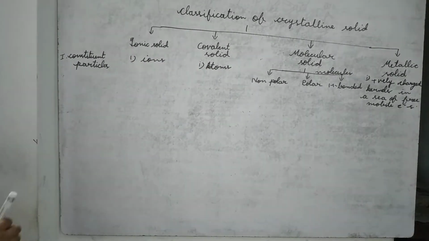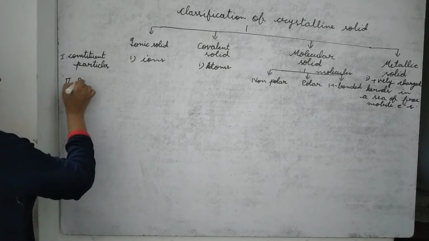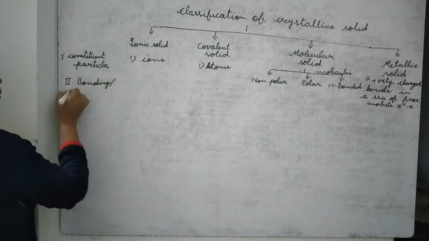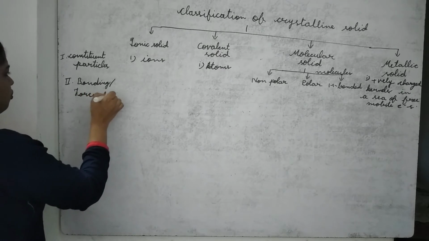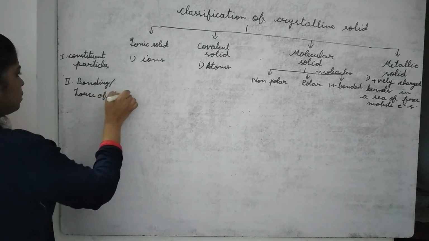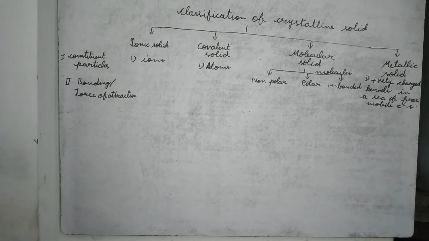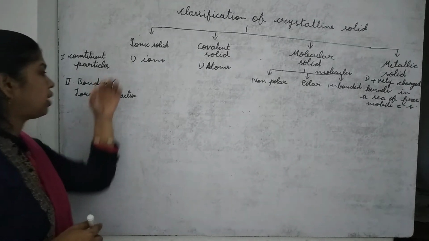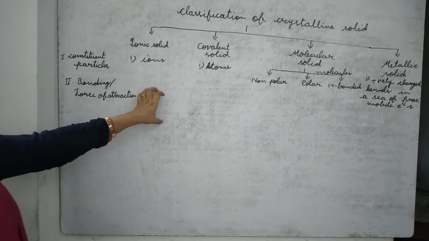Now, next is about bonding or force of attraction. Now, in case of ionic solid, we are getting what type of bonding?